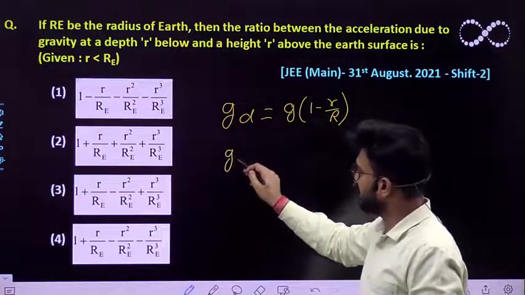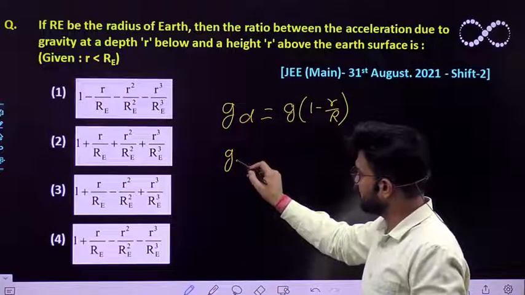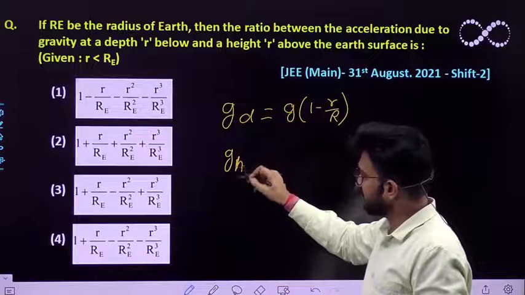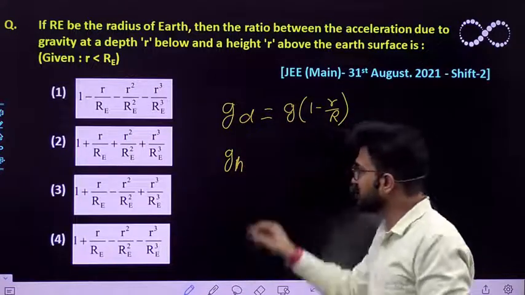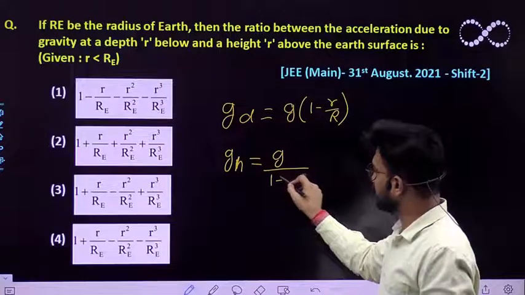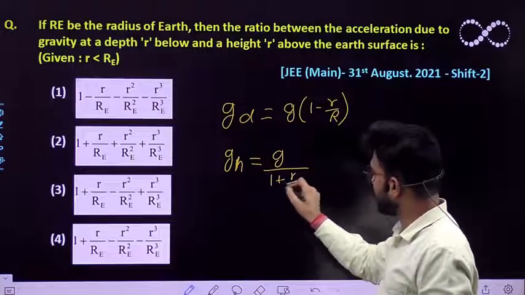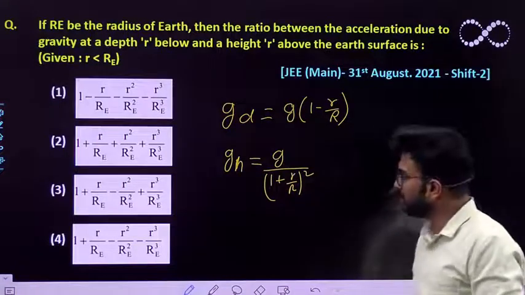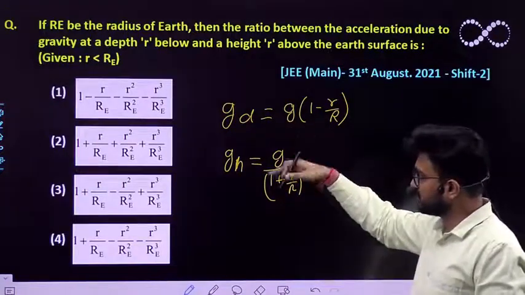At certain height, let the acceleration due to gravity be g_h. So it would be equivalent to g divided by (1 + r/R) whole square. So this is the relationship that you should get. It says you need to find out the ratio of these two.